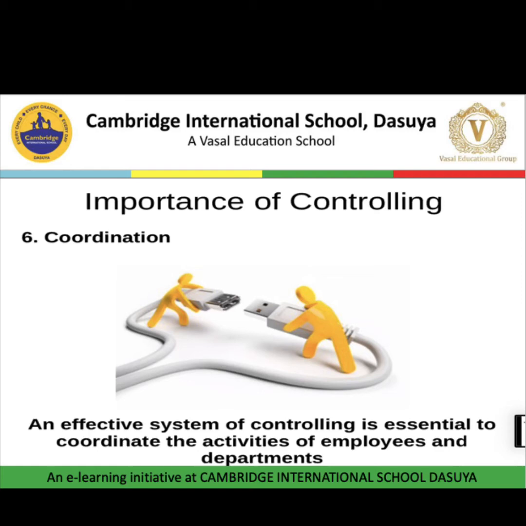And controlling helps to provide a common direction to all the activities of the different departments and ensure support from each department, whether it is the purchase, production, or finance department. All are giving their full support. Proper coordination will be there.